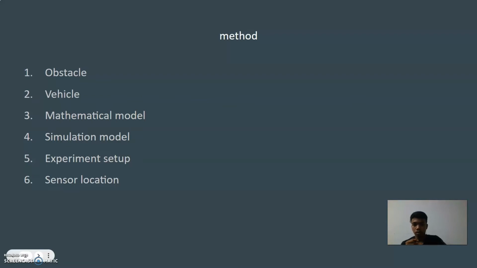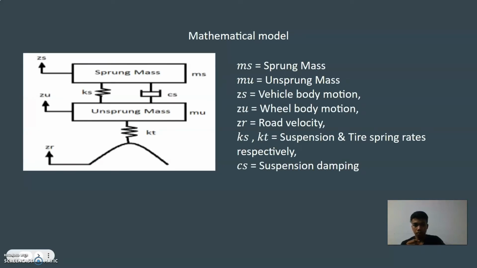For the mathematical model, we have the sprung mass and unsprung mass. MS represents the sprung mass, MU represents the unsprung mass, ZS represents the vehicle body motion, which is the upper part from the shock tower, ZU represents the wheel motion, the wheel itself, and ZR, the road velocity, represents the bump and obstacle.